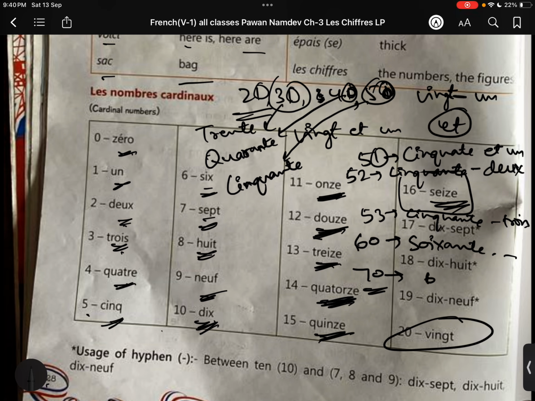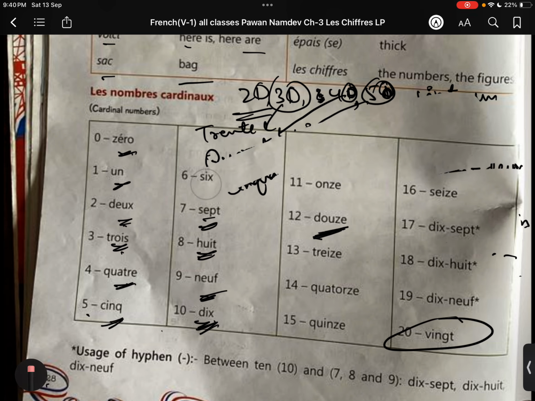70 is written as 60 plus 10. We don't have a word for 70, so 60 is soixante and 10 is this, soixante-dix. We don't have a word in French for 70, so 70 would be written as soixante-dix. 60, 10. And what would be 71?